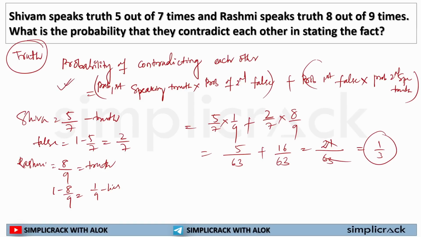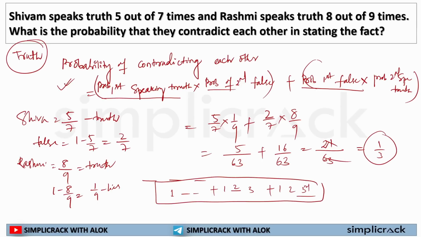Just remember this thing: in one scenario, the first person will say the truth and the second will lie. In the second scenario, the first person will lie and the second person will tell the truth. If there are three persons, what will happen? First person will say the truth, then the second and third will lie. In the second scenario, first person will lie, second will tell the truth, third will lie. In the third scenario, first and second person will lie, third person will tell the truth. This is how the probability of contradicting each other will be solved.